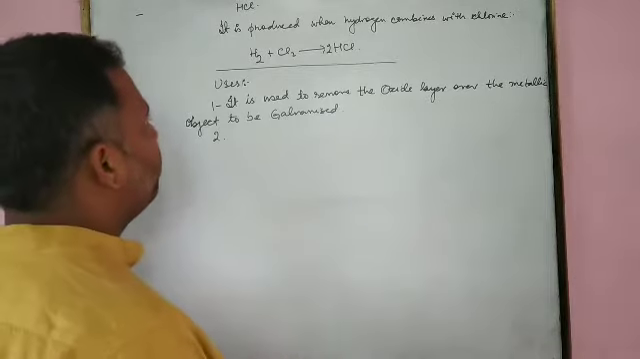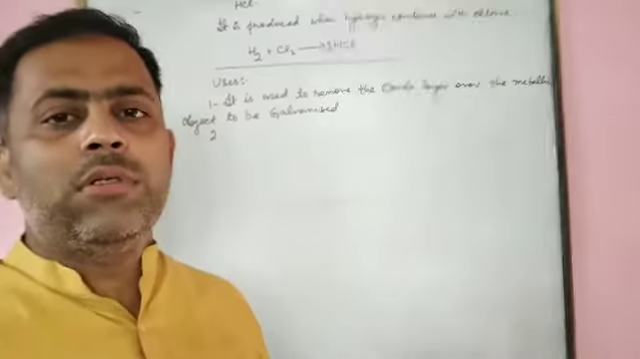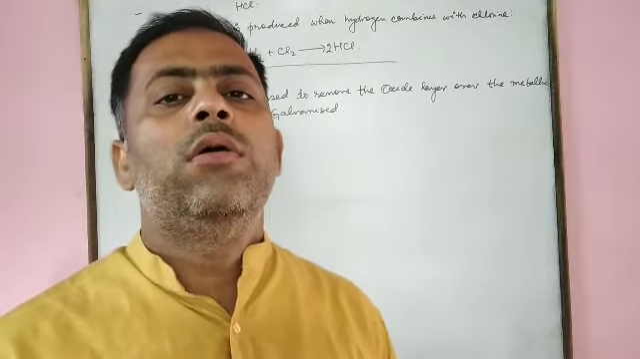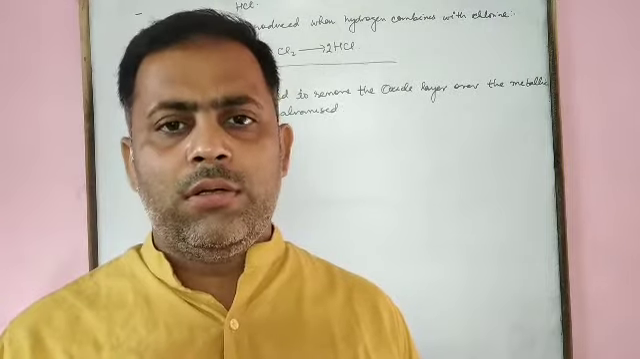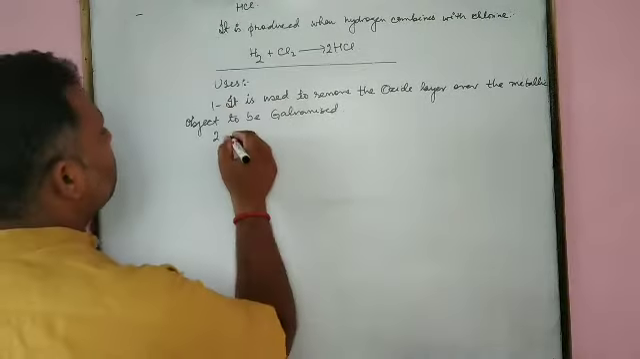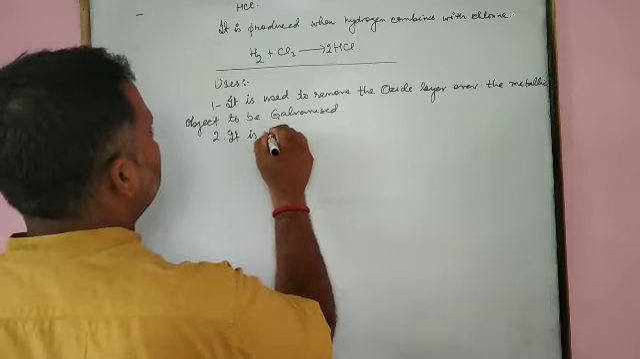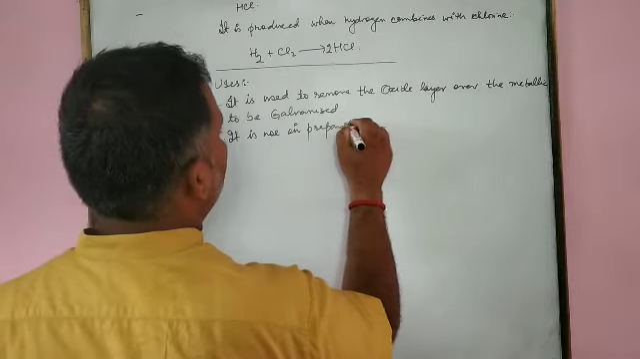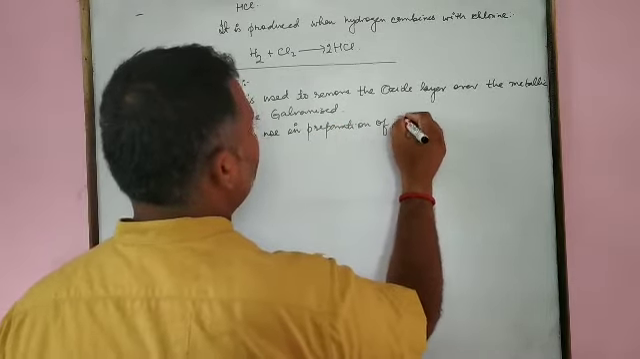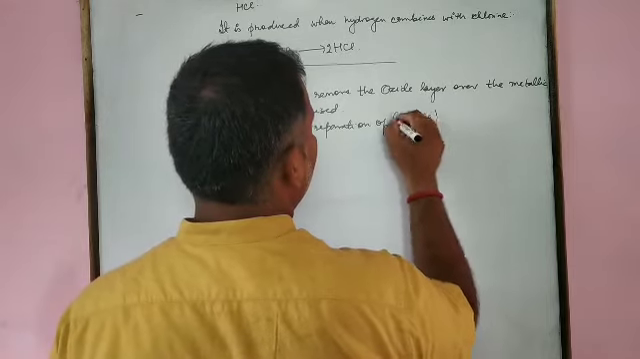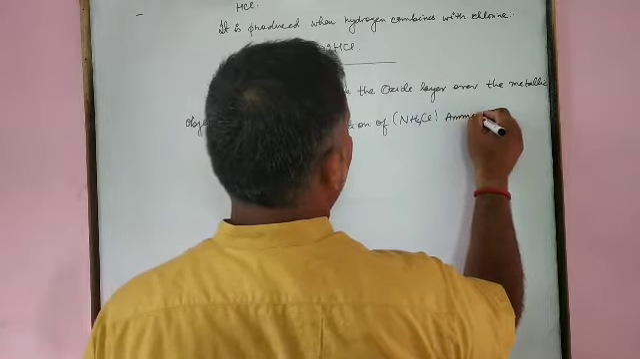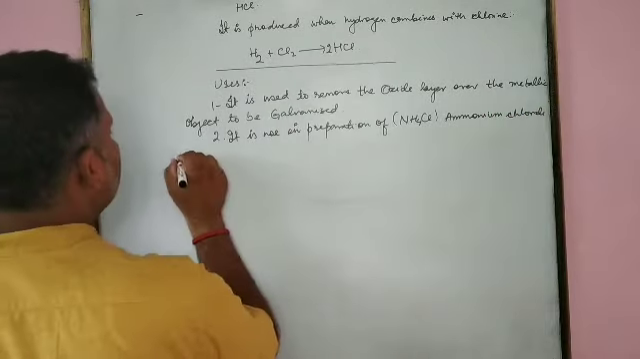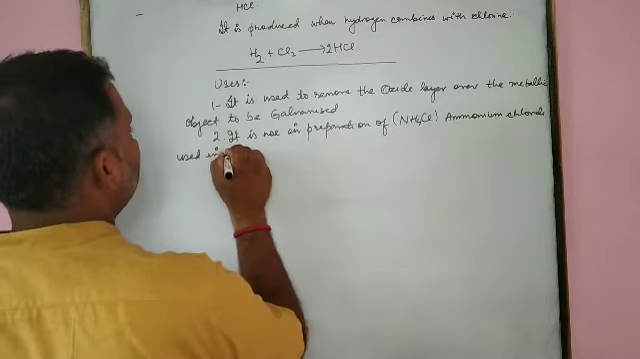The next one, it is used in the preparation of ammonium chloride. You know, ammonium chloride, that is NH4Cl, is used in the preparation of dry cells.